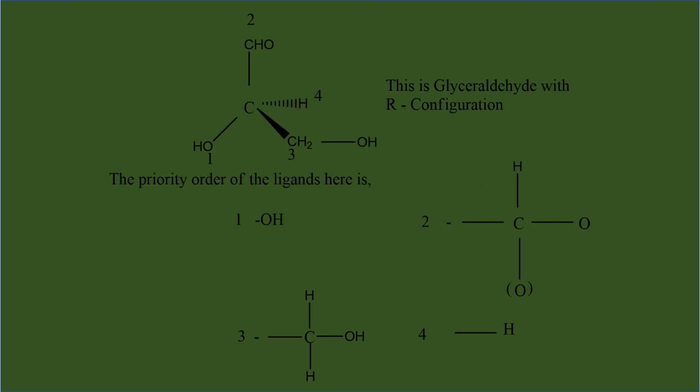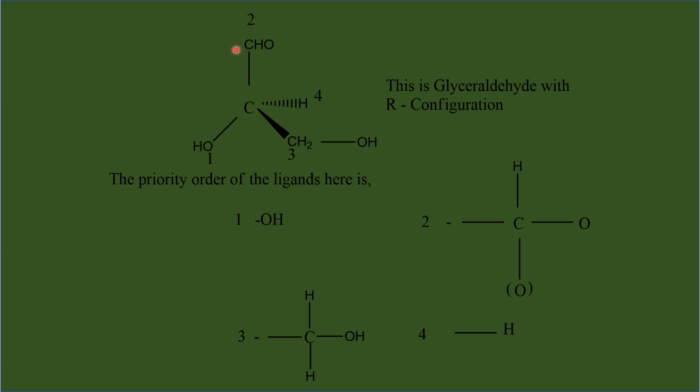So here is an aldehyde group in which we have a carbon oxygen double bond. Carbon has a double bond with oxygen. This has to be considered like carbon connected with two oxygen atoms. Among the two oxygen atoms, one is the real, the other one is a duplicate or phantom atom. Here I have taken glyceraldehyde, and this glyceraldehyde has a chiral carbon connected to an aldehyde, a CH2OH group here, an OH and a hydrogen.